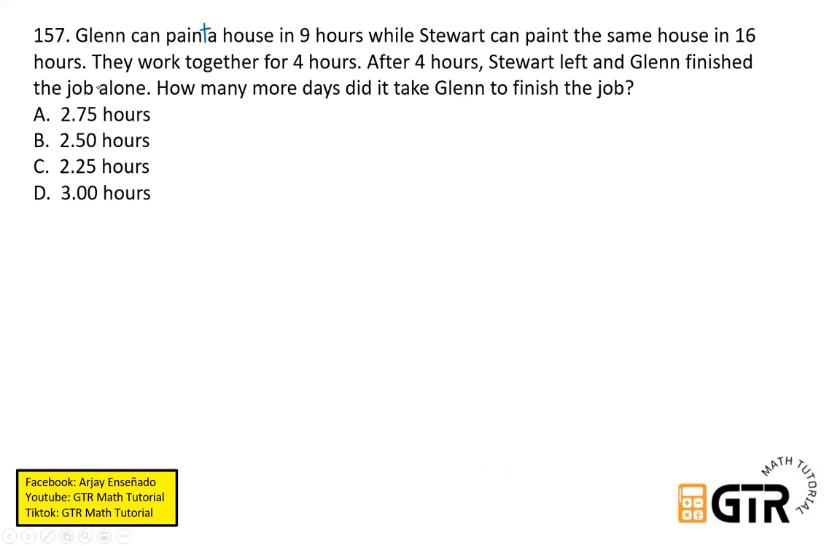Glenn can paint a house in 9 hours while Stewart can paint the same house in 16 hours. They work together for 4 hours. After 4 hours, Stewart left and Glenn finished the job alone. How many more days did it take Glenn to finish the job? This is a different type of work problem because they worked together and then one left.